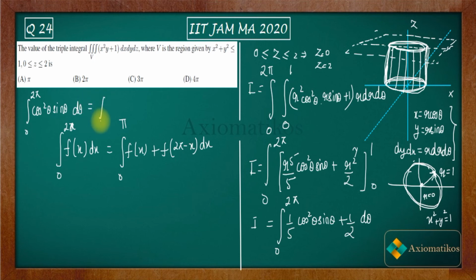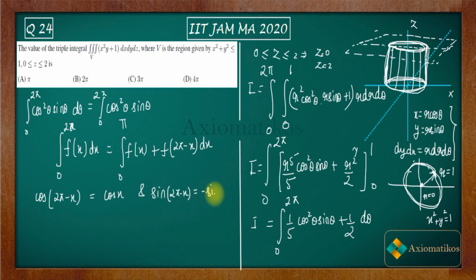After applying this, what do you know? Cos of 2 pi minus x is cos x, and sine of 2 pi minus x is minus sine x. Because of this minus sign, if you add it with this thing, instead of this plus you will get minus cos square theta sin theta.